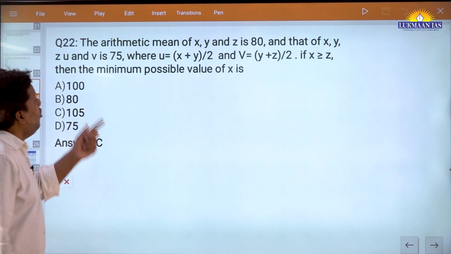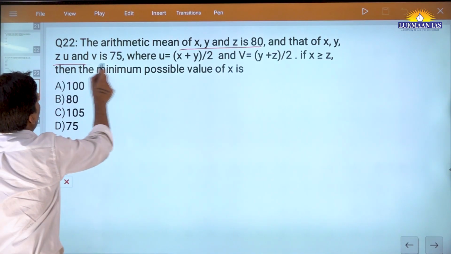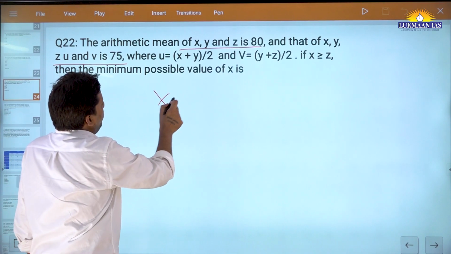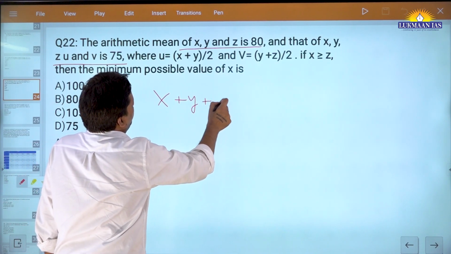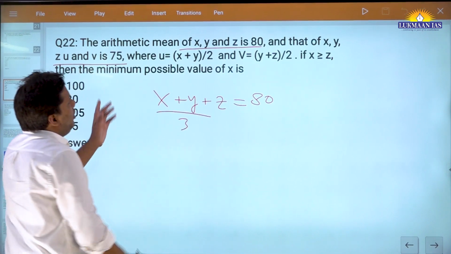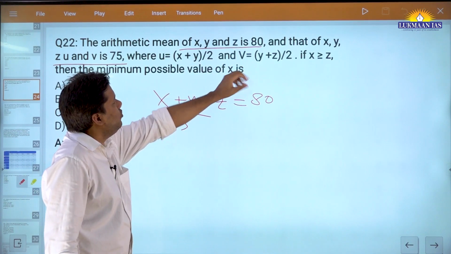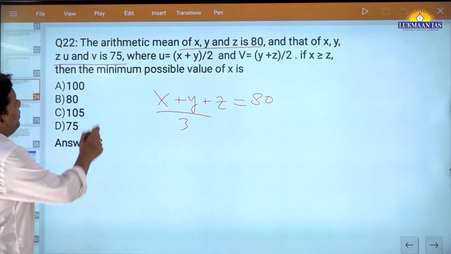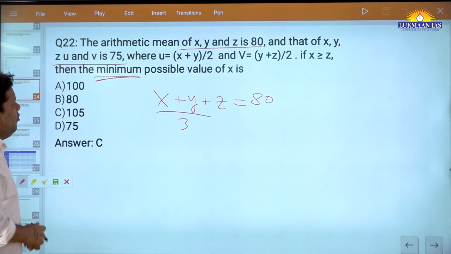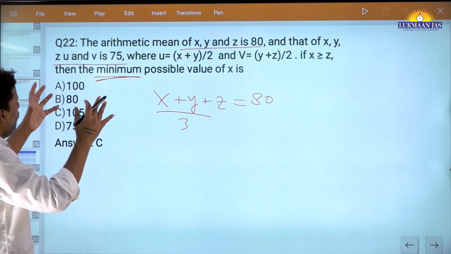The arithmetic mean of x, y, and z is 80, and that of x, y, z, and u is 75. So x plus y plus z, what they are saying, the mean is 80, and you add this. Then u is equal to (x plus y) by 2, and x is greater than u. Then the minimum possible value of x is. First you have to let this question sink in your mind. See why they are bombarding with so much data.